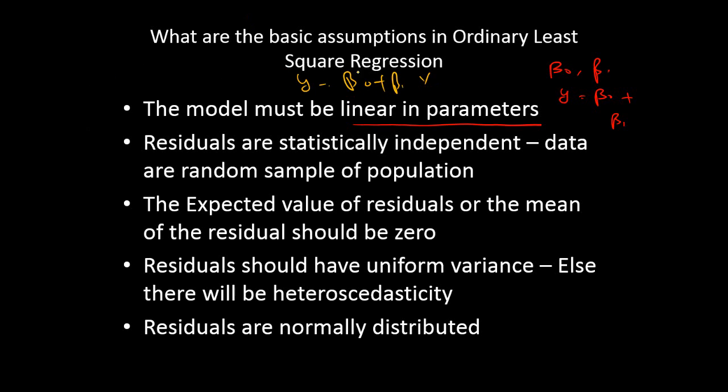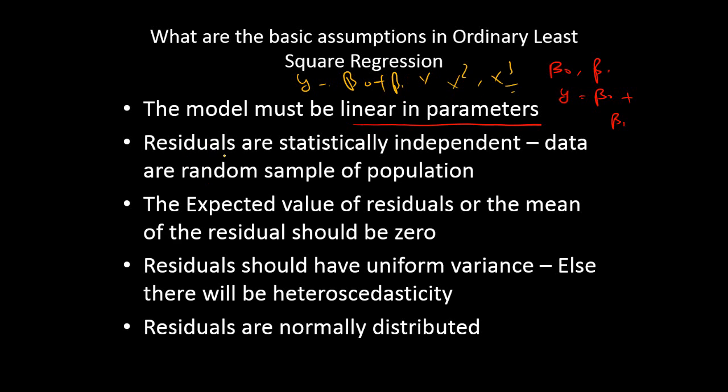You cannot have beta naught square or beta 1 multiplied by beta 2. So you cannot have a non-linear term in terms of the parameters. You can have x square or x cube, that's not an issue, but you cannot have beta 1 square.